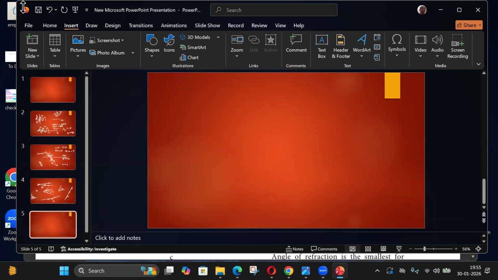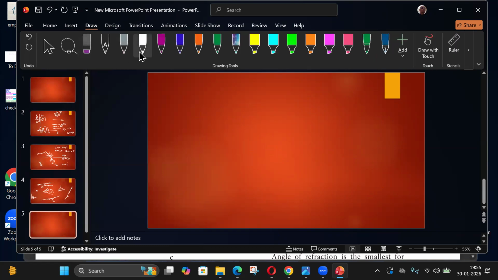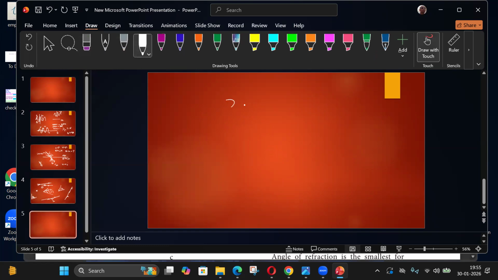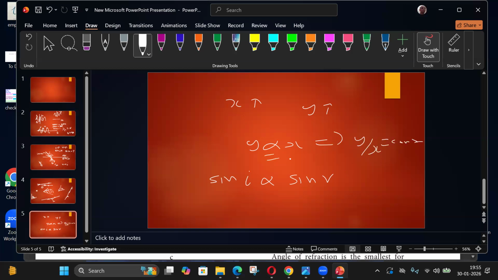Another way of saying it: when x increases, y also increases. That means y is proportional to x, right? That means sin i is proportional to sin r. So the ratio y by x is constant. That is the meaning of proportional. Similarly here, sin i by sin r is constant.